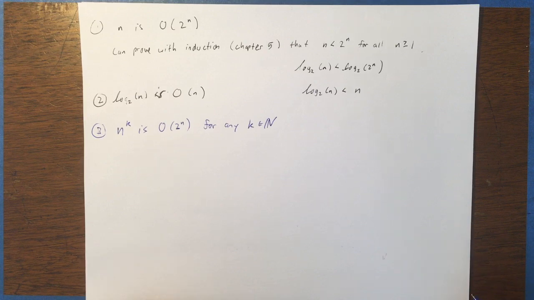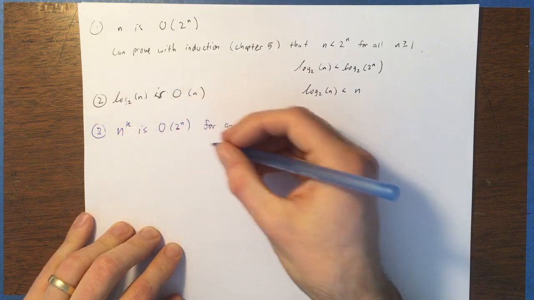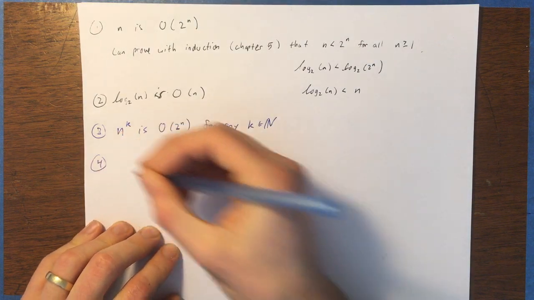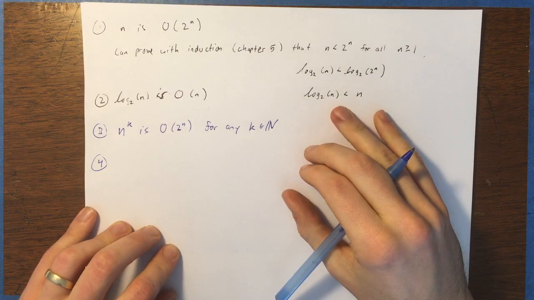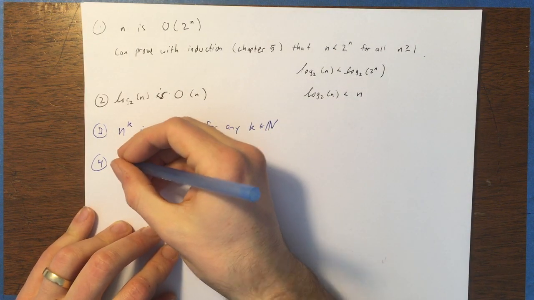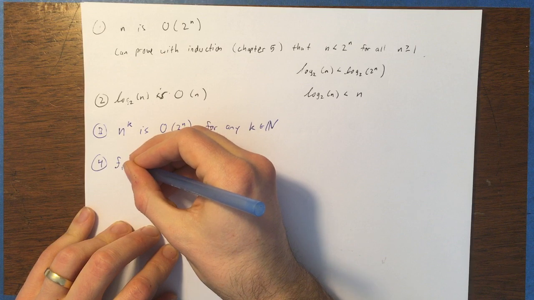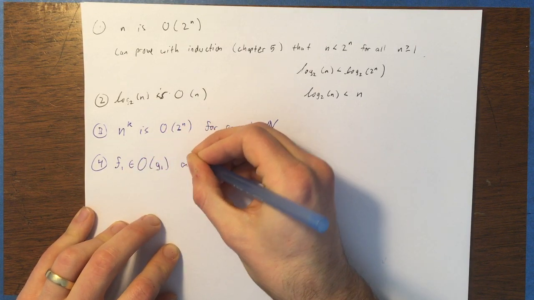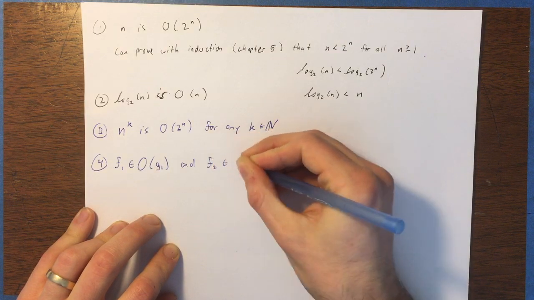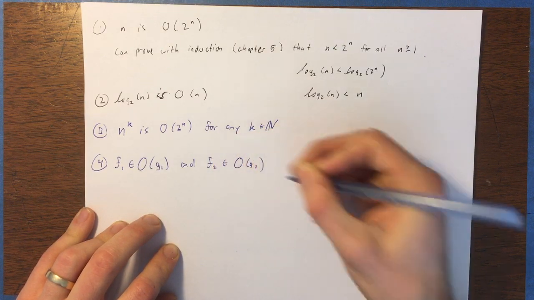Let's see. A couple other theorems. One has to do with what happens if you take two functions and add them together. If f1 is big O of g1, and f2 is big O of g2.